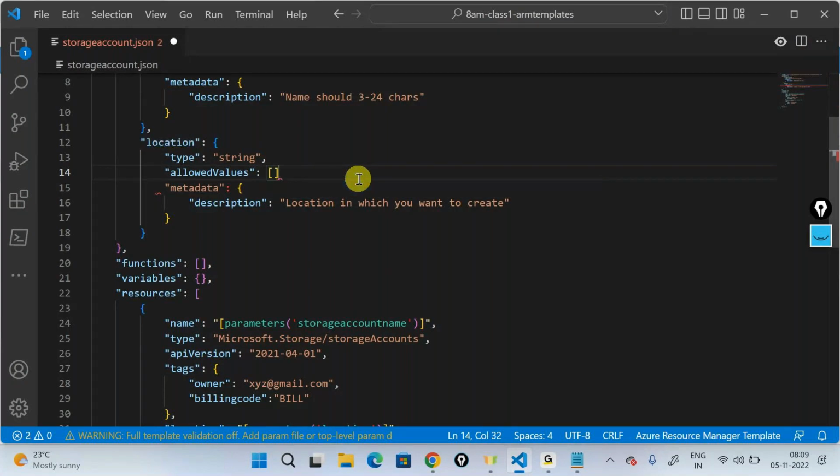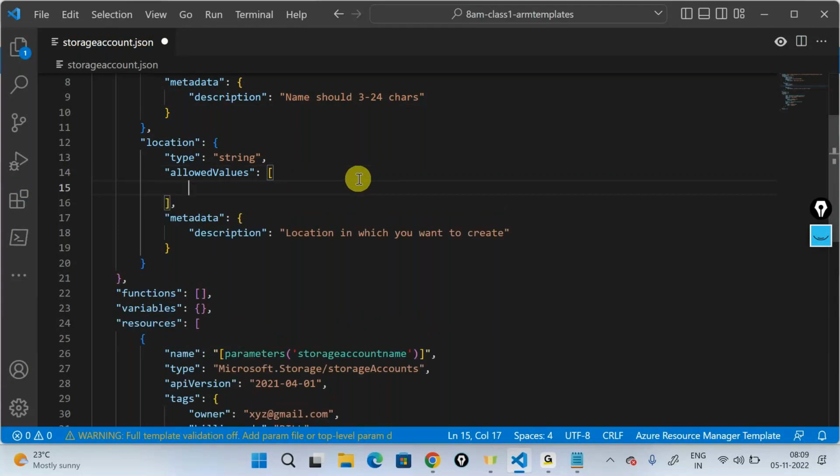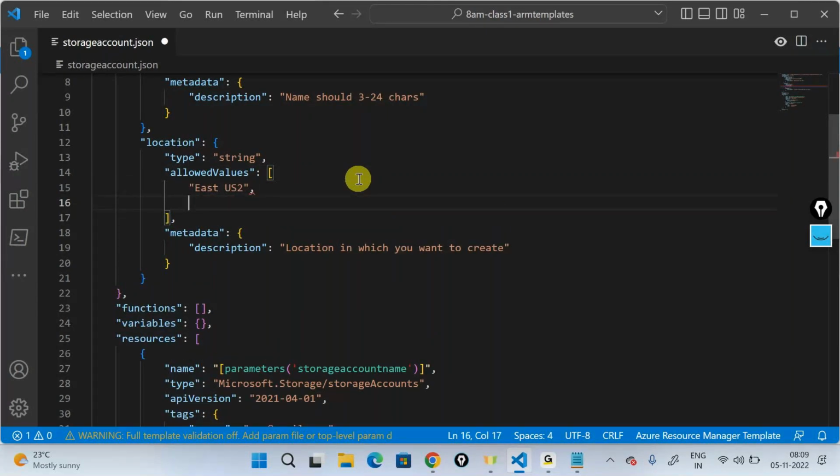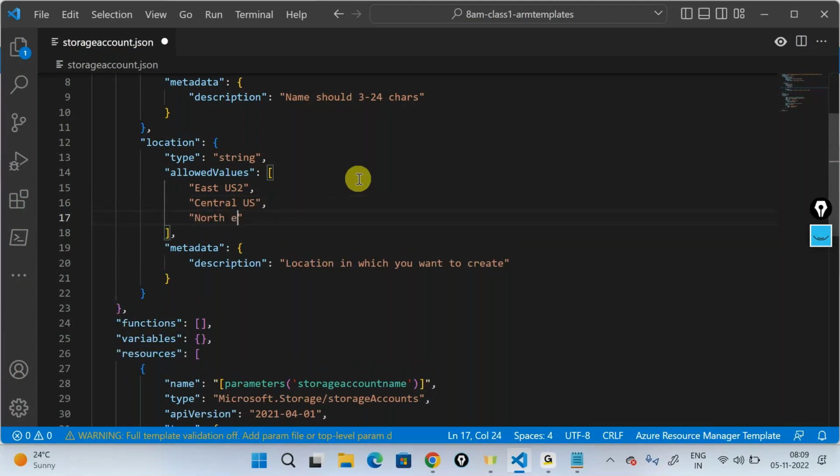I'll add a comma, because it's JSON. And I can say East US 2, Central US, North Europe. I'm giving these three as values in my allowed values section.